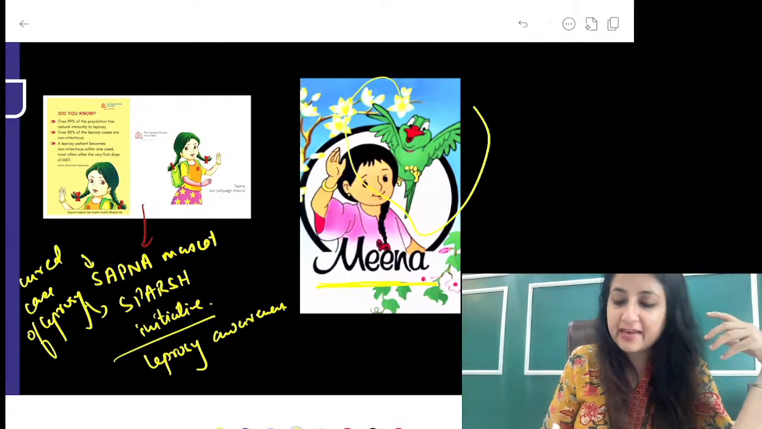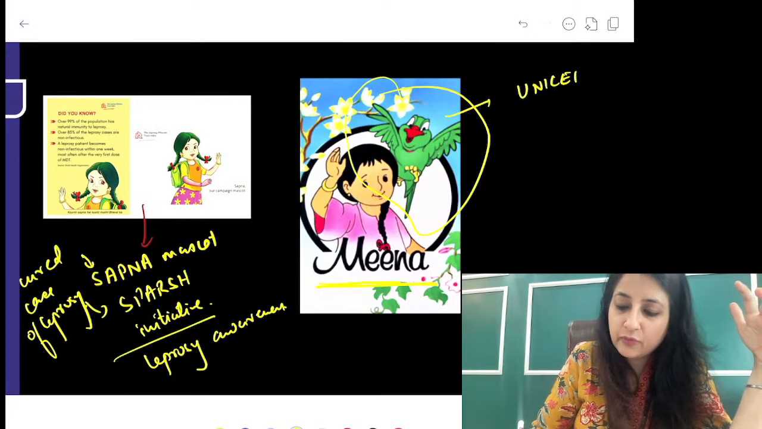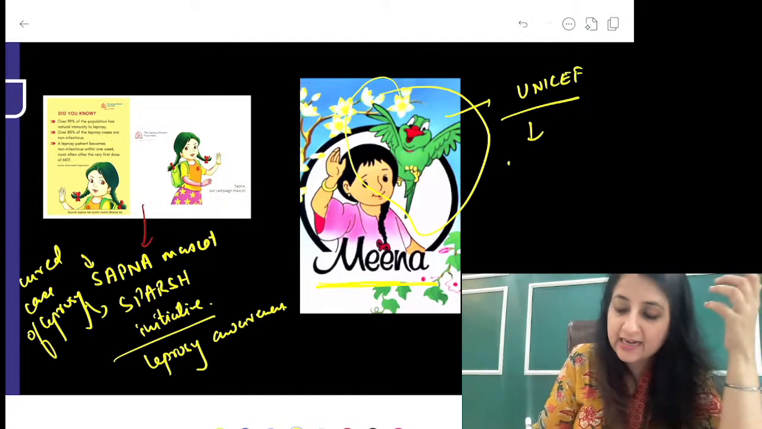This concept of Sapna was successfully adopted from the concept of Meena. Meena has a parrot behind her. This concept was adopted by UNICEF. Meena mascot for child empowerment, child rights.